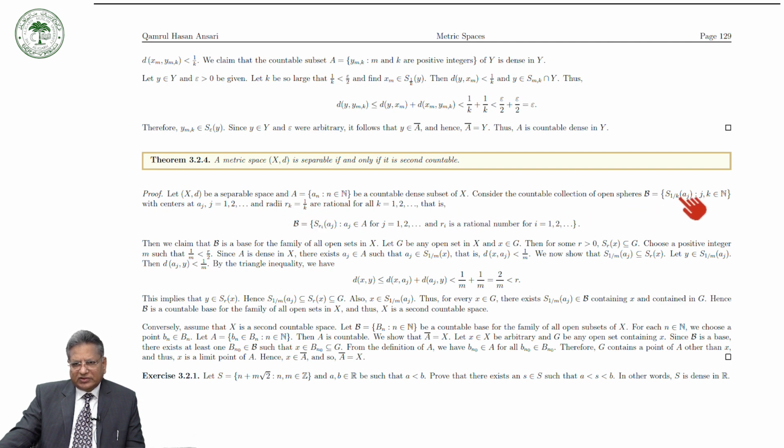Then we see this family is a countable family.